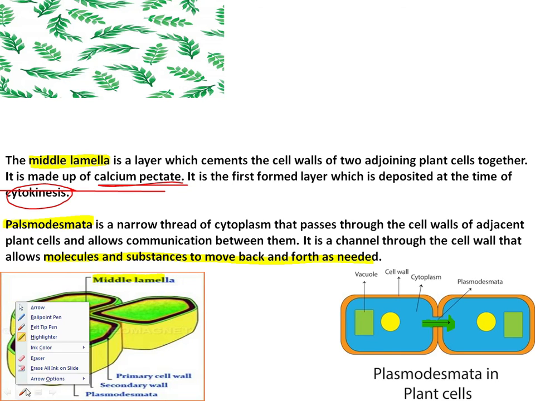And one more point: for the primary and secondary cell wall, you can see this is the primary, and inner to the primary is the secondary cell wall. And that is how all the terms are clear.